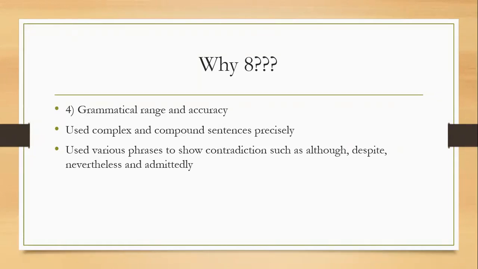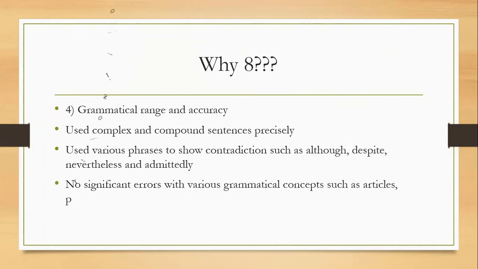If you remember, we used although in the introduction, we used despite in the conclusion, and we used admittedly and nevertheless in body paragraph number 2. And we did not make significant errors with various grammatical concepts such as articles, prepositions, subject verb agreement, and punctuation. Yes, punctuation is also a most important thing which we need to consider.